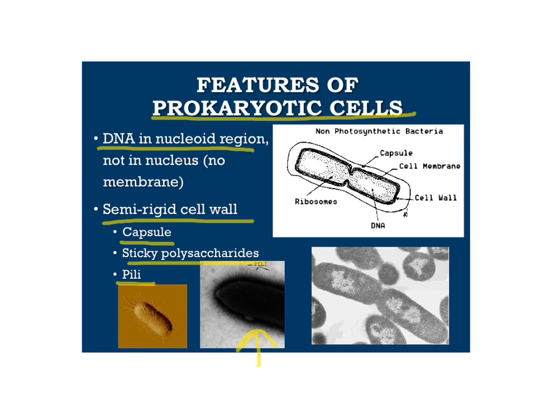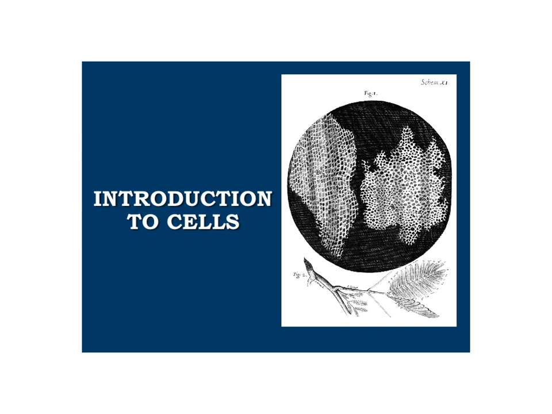In this lesson, we are going to begin talking about cells. Cells are the basic unit of structure and function in all living things, so they are crucial to our understanding of biology in general. And I'm including here a picture of some of the earliest drawings of known cells. These were drawn by a man named Robert Hooke, who was one of the first to use microscopes. And these are a drawing of cork cells.